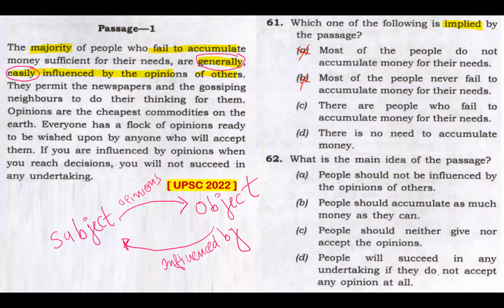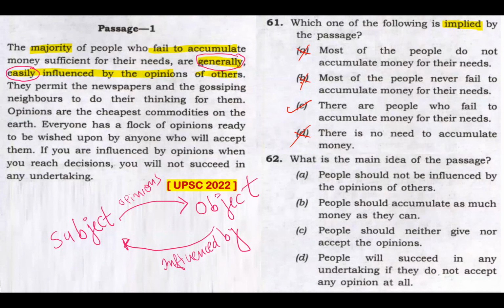Option D, there is no need to accumulate money. This passage is never telling anyone to go to some dense forest or climb up hills, live a solitary life without any money. So this is totally out of context. Option D is not the implication from this passage. Now, option C is the right answer. Now, why would I pick option C and not A? Most of the people do not accumulate money for their needs. That is mentioned here. And there are people who fail to accumulate money for their needs.